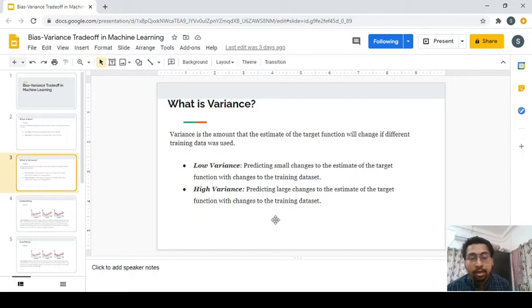That is what variance is. If there is a dramatic change in your accuracy when you change your training data or your testing data, then the model has high variance. Low variance means there are only small changes in your accuracy with a change in your training data set.